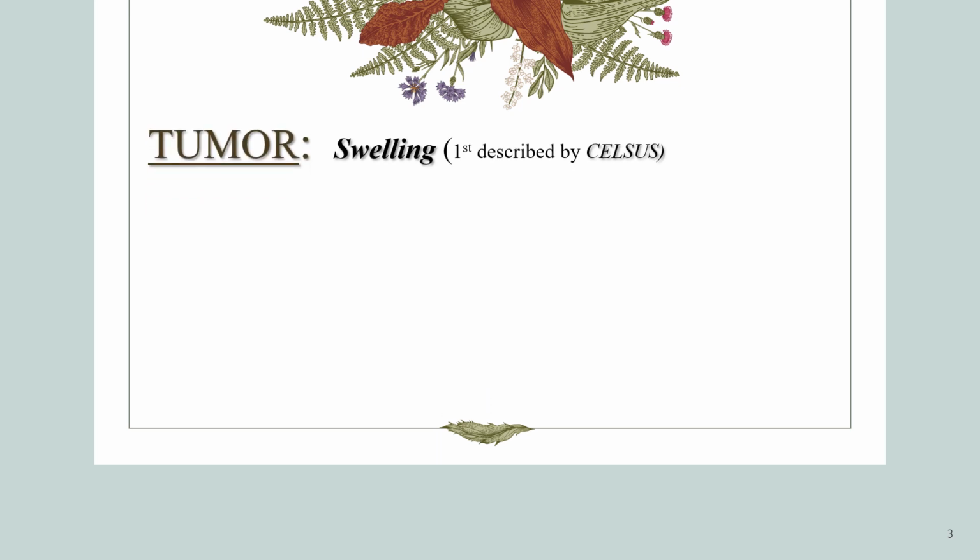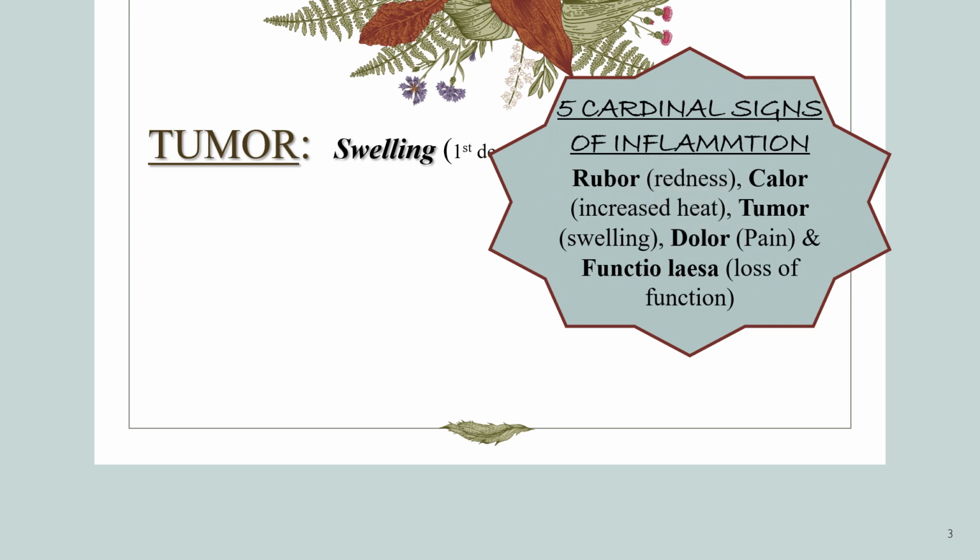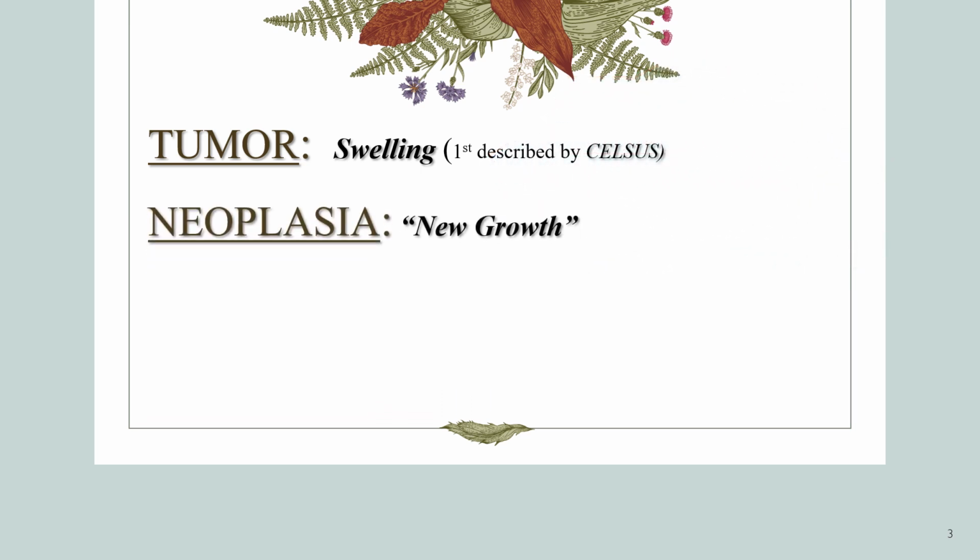The first is tumor. Now, tumor literally means any swelling. It was first described by Celsus and he gave this term in context with inflammation. Celsus gave 5 cardinal signs of inflammation, if you remember, and it was in this context that he used the term tumor to describe any swelling. Second is neoplasia. Neoplasia means new growth.